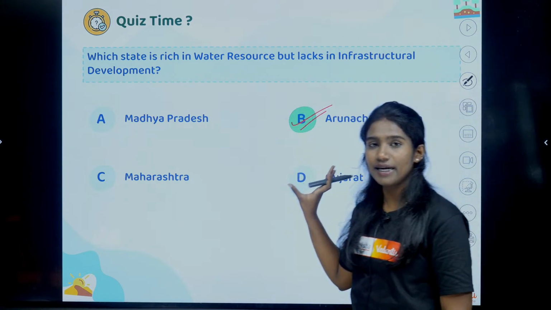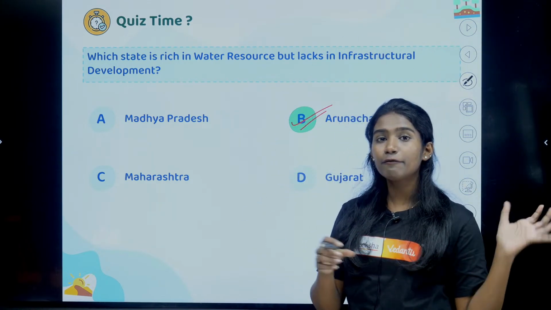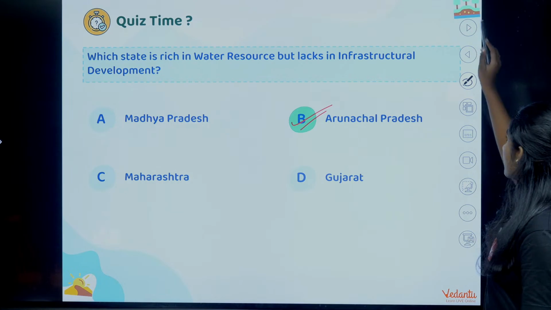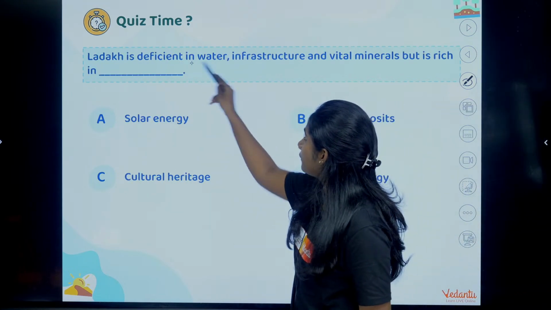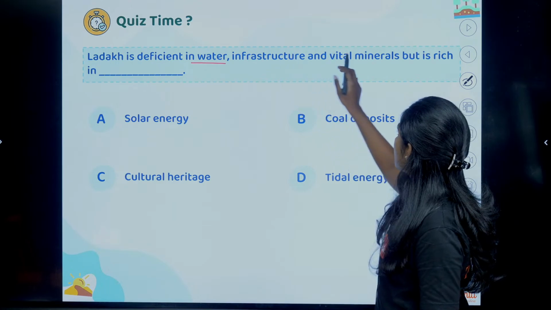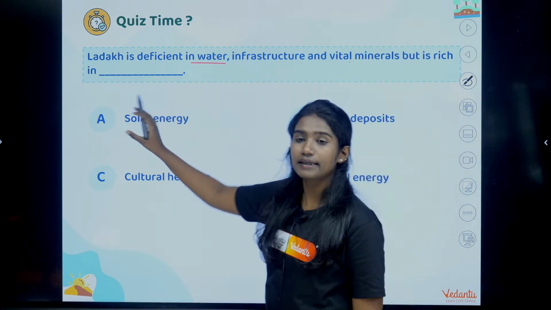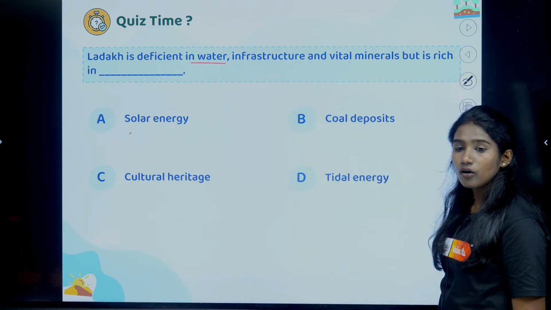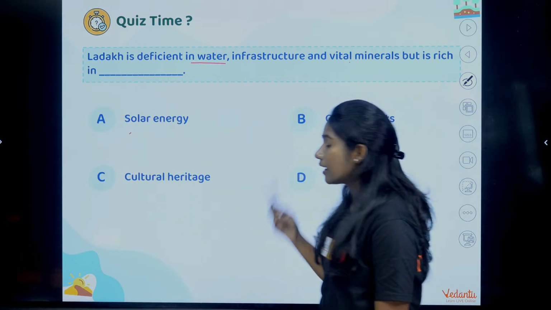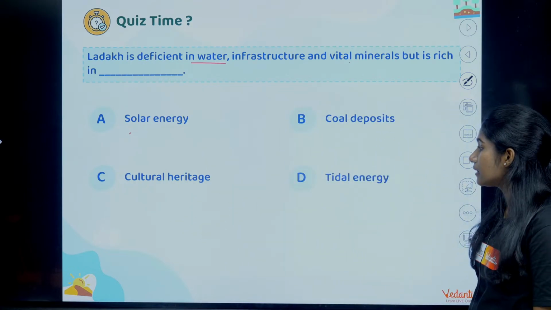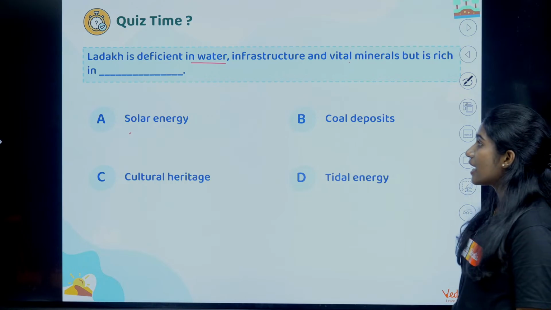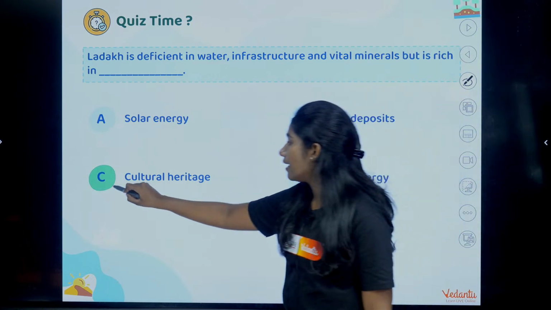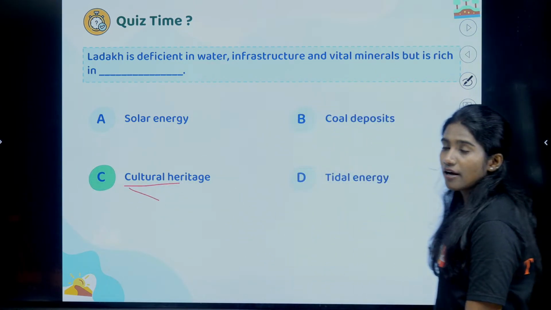So you must remember all these, students. I showed you a slide, right, showing in which part of the country which resource is abundant and which one is not that abundant. Okay? And next question, Ladakh is deficient in water, infrastructure and vital minerals but is rich in dash. Option A says solar energy, option B says coal deposits, option C says cultural heritage and option D says tidal energy. So Ladakh is rich in which of these? It is cultural heritage. Option C, cultural heritage.